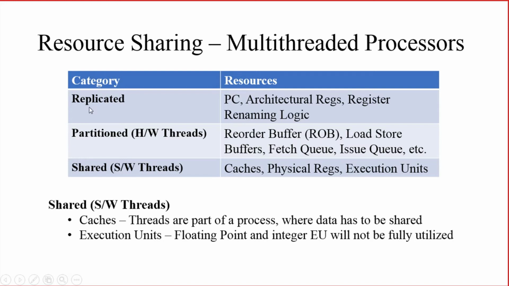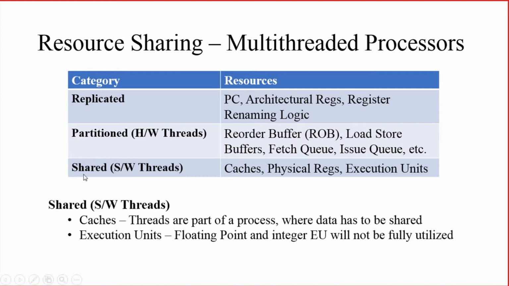That means in my multi-threaded processor, there are certain resources which are copies of the other resources. You are having several copies of the same set of resources. Then some of the resources are partitioned among the hardware threads, that is, distributed among hardware threads.